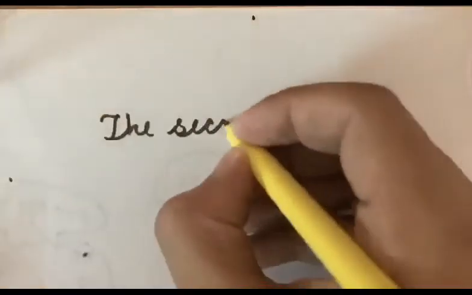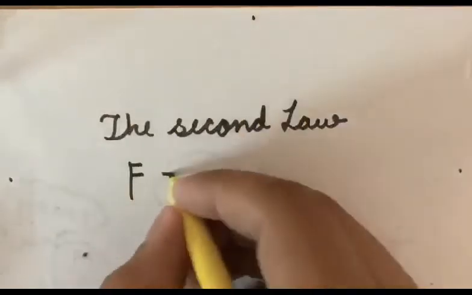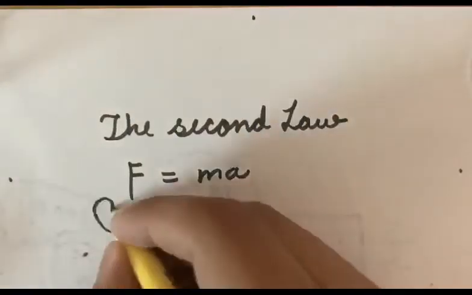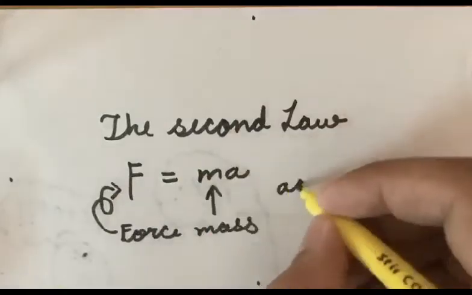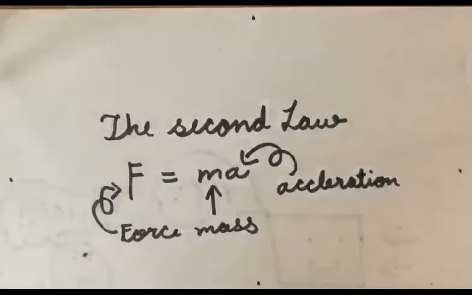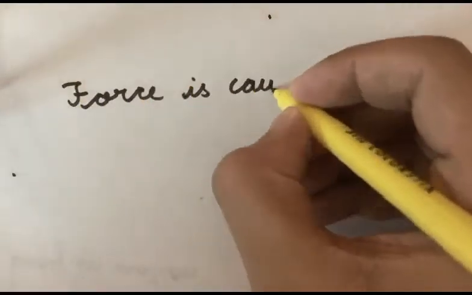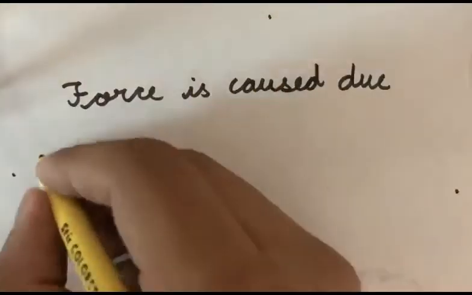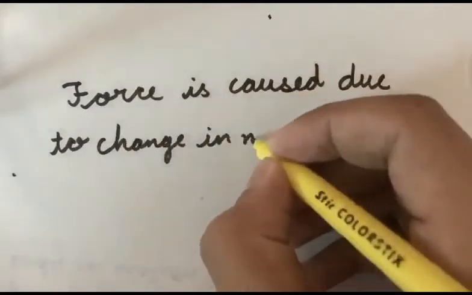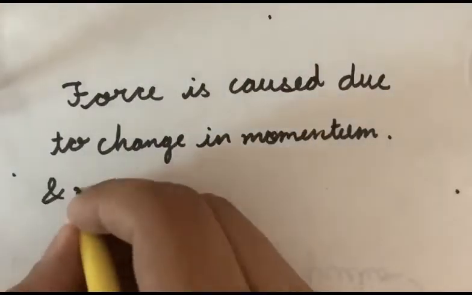The second law of motion is the equation for force. It states that force is equal to mass into acceleration. Now let us see how this is derived. It is derived with the help of Newton's second law, which states that force is directly proportional to the change in momentum.